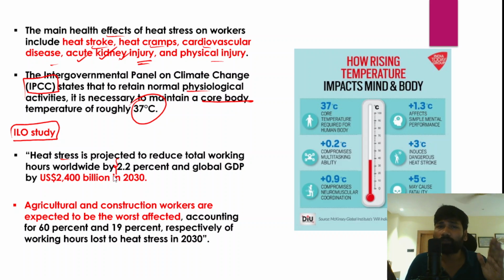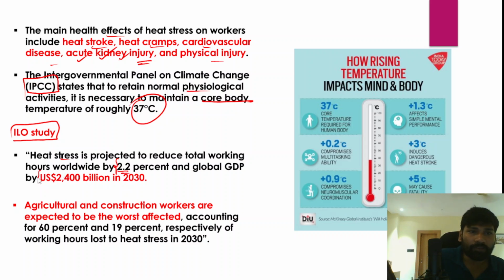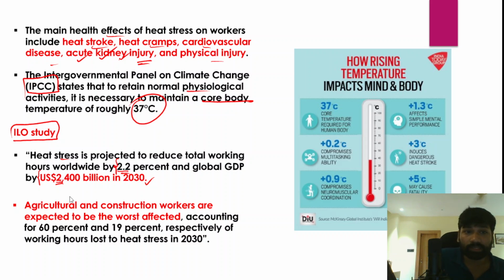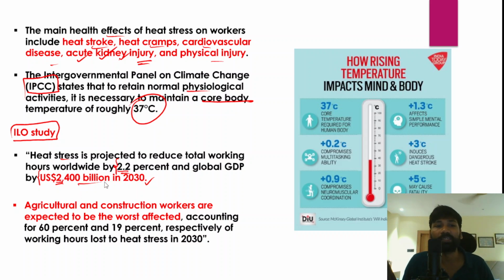Okay, so total working hours across the world because of the heat stress would be reduced by 2.2%, and global GDP will be further declined by 2,400 billion by 2030. So you can imagine the impact of heat wave on the workforce and working hours, productivity and efficiency of the workers and the total global GDP.